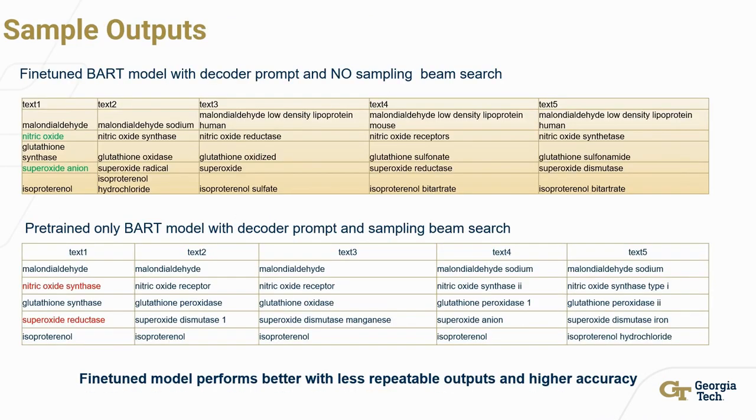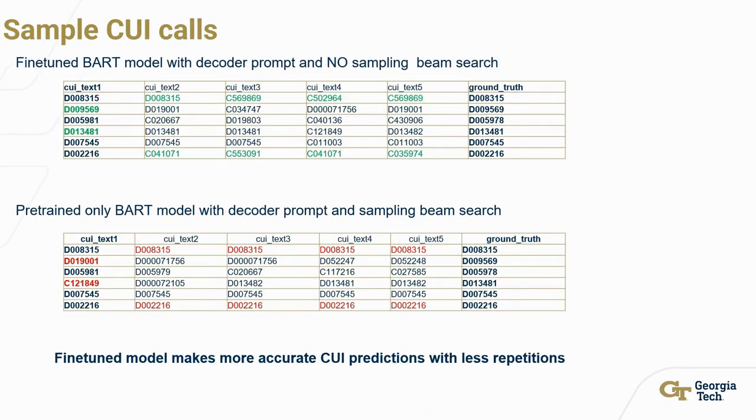We can see clearly that the fine-tuned model performs better than the pre-trained only BART model, both in terms of more varied responses as well as the fact that it's more accurate. That is also evident in the concept calls, as you can see in the green versus the red, that the repetitions are fewer and the calls more accurate with the fine-tuned model compared to the pre-trained only model.